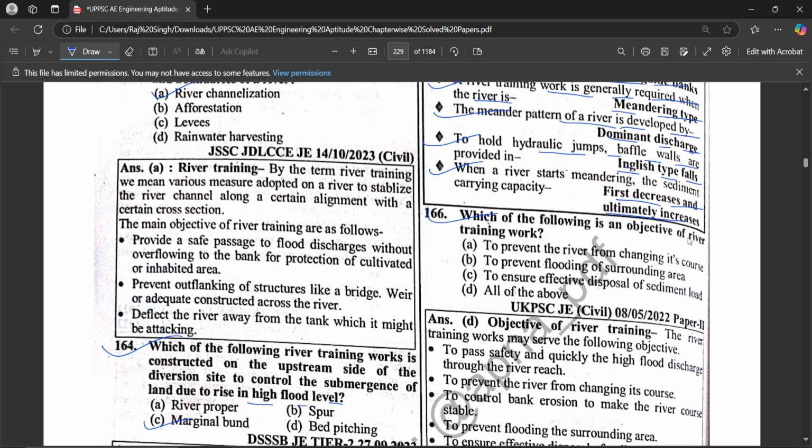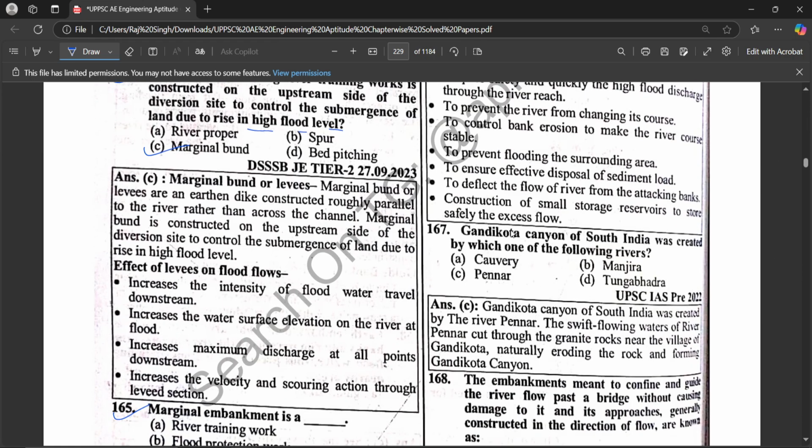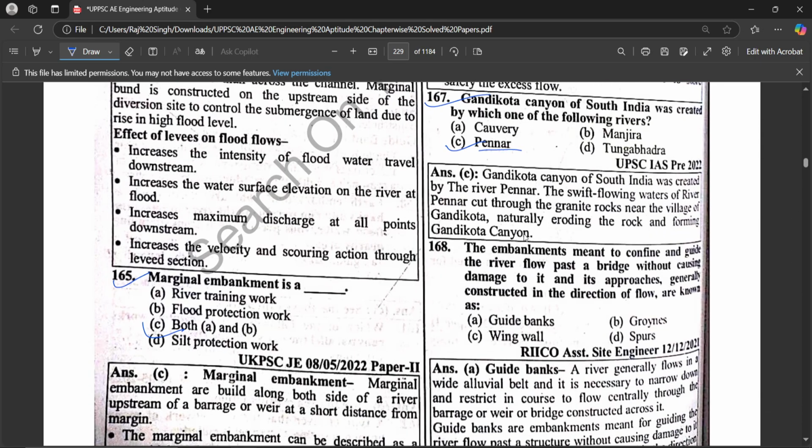Which of the following is an objective of river training work? All of these: to prevent the river from changing its course, to prevent flooding of the surrounding area, to ensure effective disposal of sediment flow. Gandikota Canyon of South India was created by which of the following rivers? Pennar. The embankment meant to confine and guide the river flow past a bridge without causing damage to it and its approaches, generally constructed in the direction of flow, are known as guide banks.